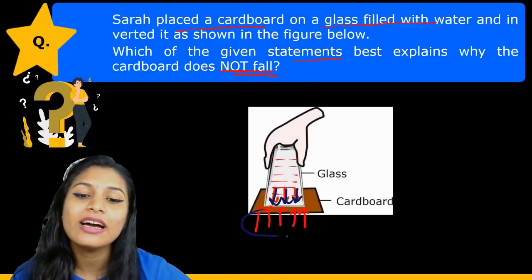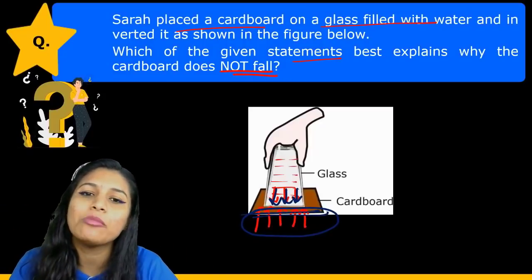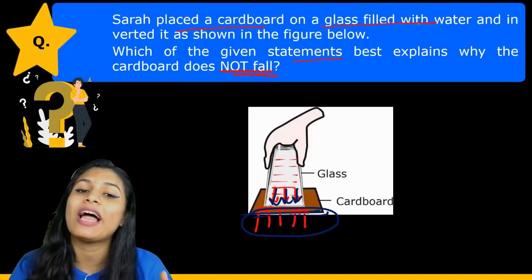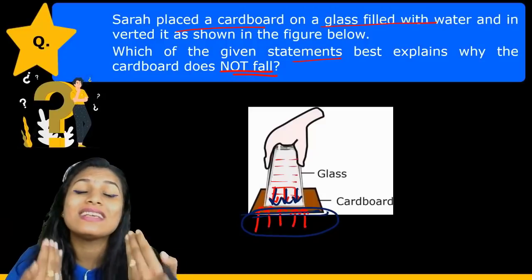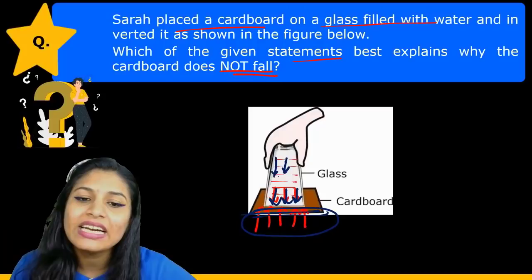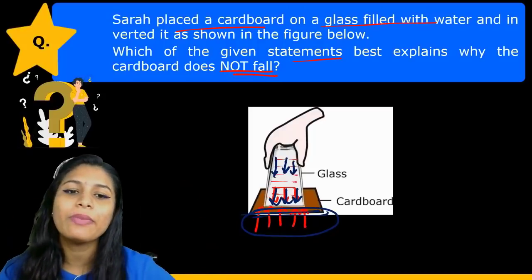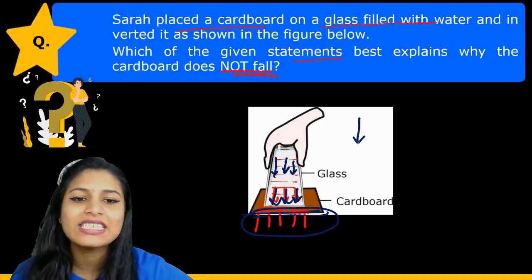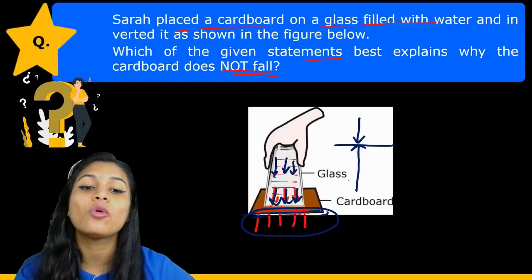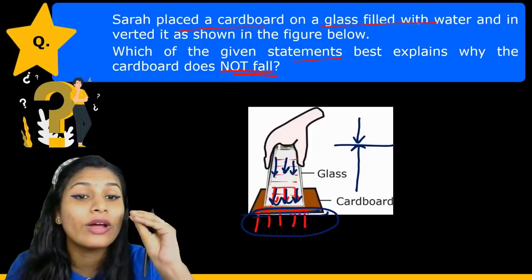You can see that the depth at which the atmospheric pressure is applied, at the bottom of the cardboard, is at a lower height as compared to the glass itself. So the pressure applied by the atmosphere from below the cardboard will be more than the pressure inside the glass filled with water. The pressure in the downward direction is less, but the pressure in the upward direction is more. This is why it keeps the cardboard as it is, and the cardboard is not going to fall.